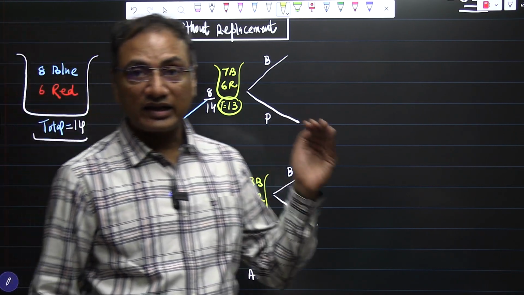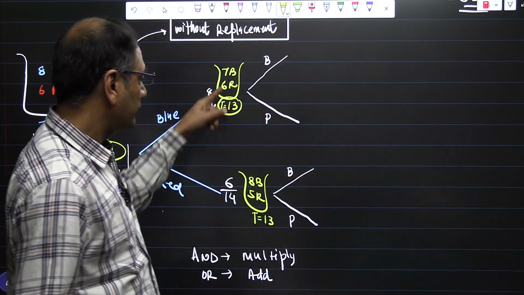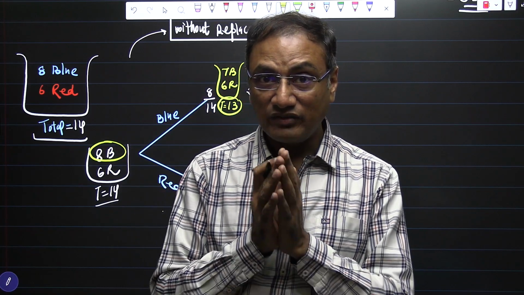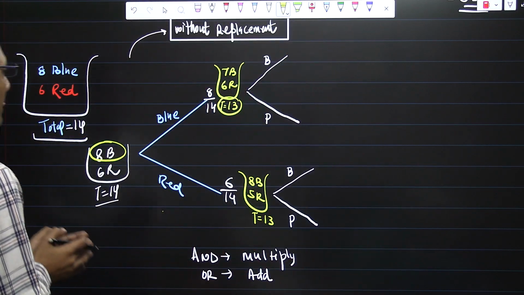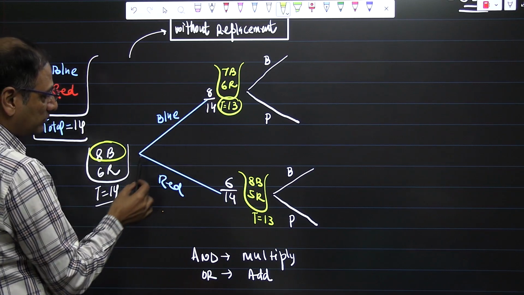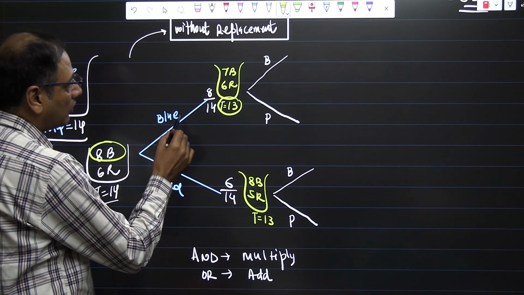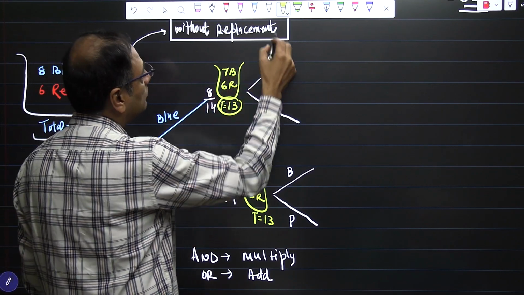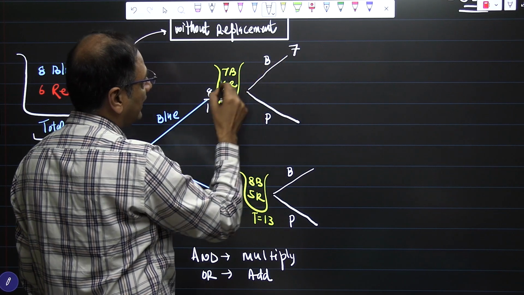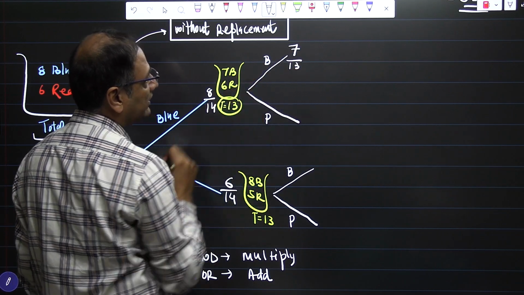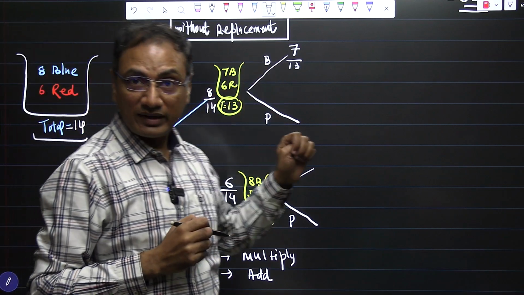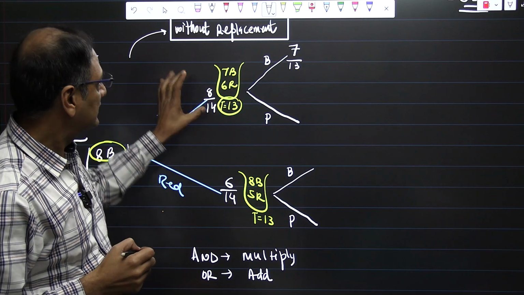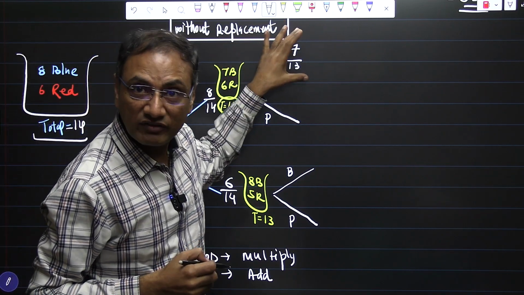So whenever the tree diagram is expanding further, you need to draw these jars or bags every time, some rough figure which can give you clear numbers. Okay, so the probability of blue is 8 by 14, probability of red is 6 by 14. Now if we are having blue and blue, let us move further. Now we are having 7 blue balls here and total balls are 13. So hence the probability of getting blue again is 7 by 13.